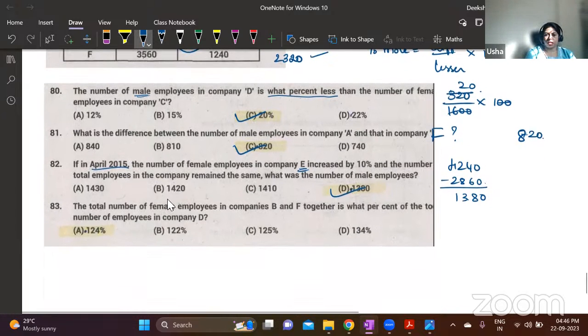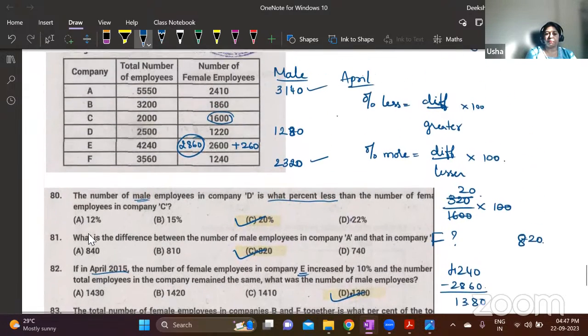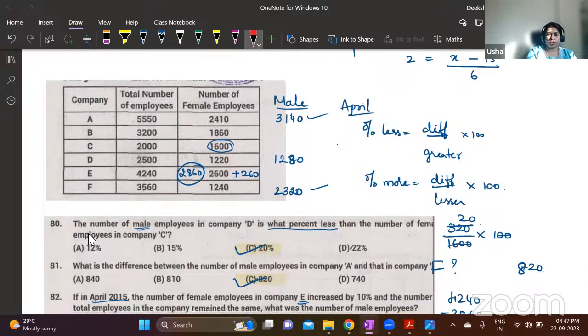Got it? Last one. Total number of female employees in company B and F together is what percentage of total employees in company D? So take female employees of B and F, add it, and then find out the percentage with respect to the total number of employees in company D. Female employees of B and F you have to add. 1860 plus 1240. 3100 is the total.